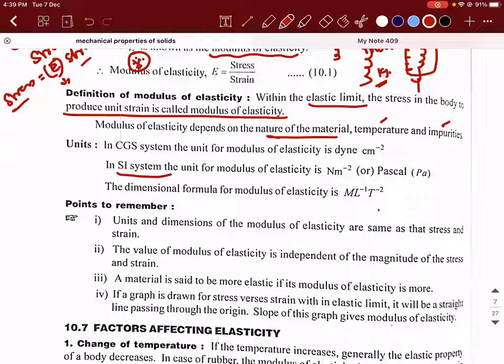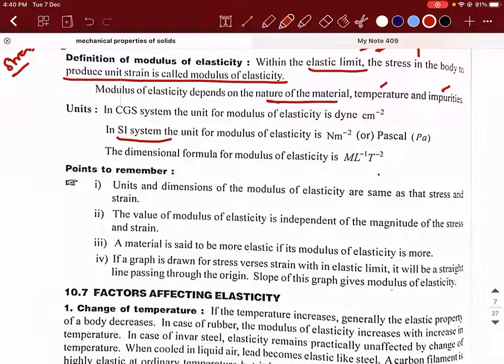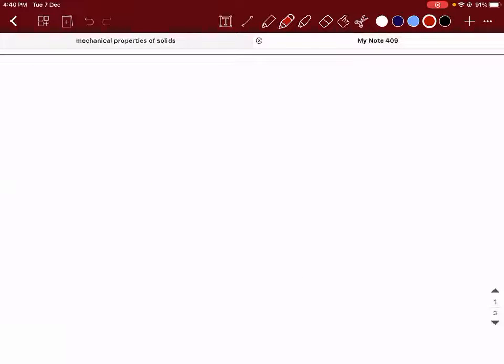I cannot say that if g changes, this is going to change, because it mostly depends on the nature of the material. Whether you carry out the experiment here or on some other planet, the modulus of elasticity is the property of the material, but the gravity will affect the stress. Try to understand the difference. Are you able to understand what I'm trying to say? Sir, if it affects the stress, then the modulus of elasticity also changes, right? That is what we think. See, that is why we always make a mistake. It is nothing related to this concept.